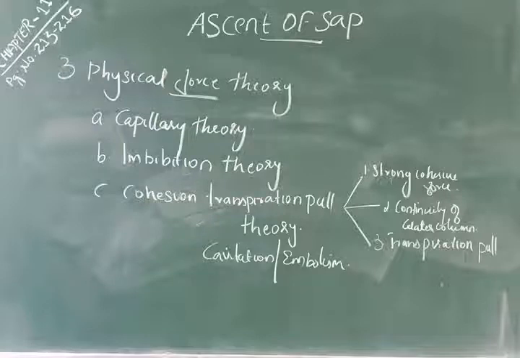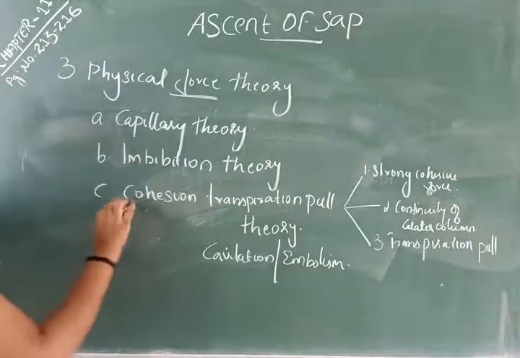The cohesion theory is the most accepted theory in plant physiology today. So for the ascent of sap, the cohesion theory is the most accepted theory.